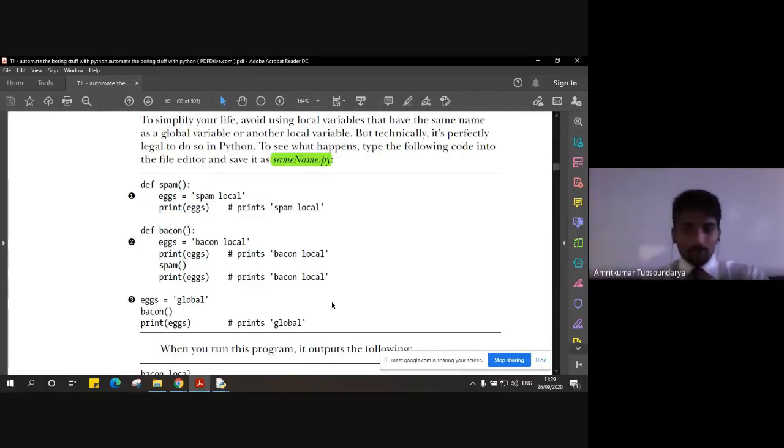You can unmute your mic and tell the answer, or else you can put it in the comment. Preferably, I would suggest you unmute your mic and verbally tell the answer instead of spending time typing. Yeah, anybody? What are the statements that we get at the execution when we execute this whole program?